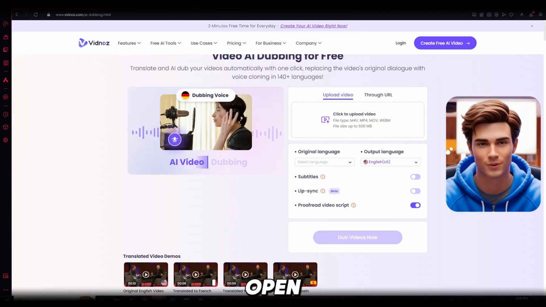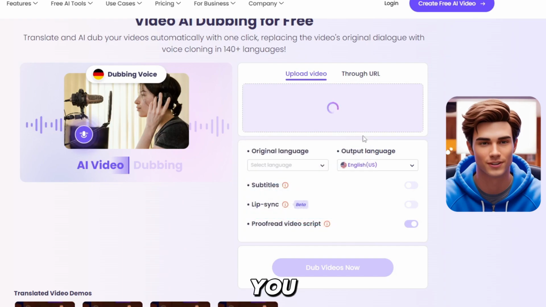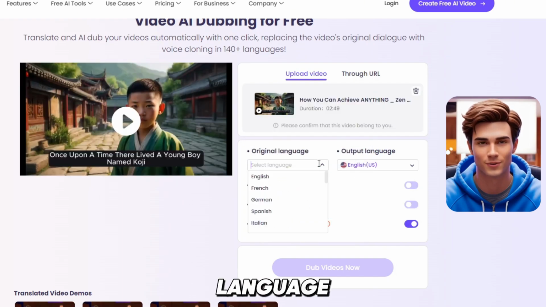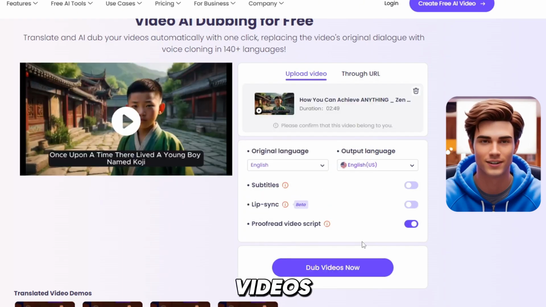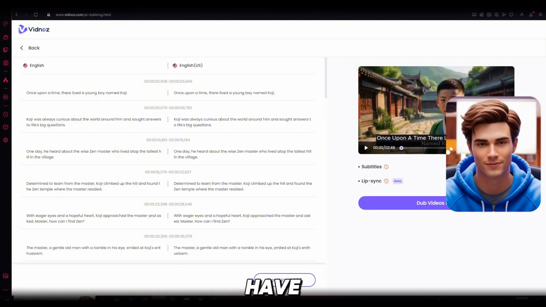Once you have the video, open VidNoz. This tool will help us extract the script from the original video. To do that, just upload the video you downloaded here. Set the original language to English and click Dub Videos Now. And just like that, we have the full script.